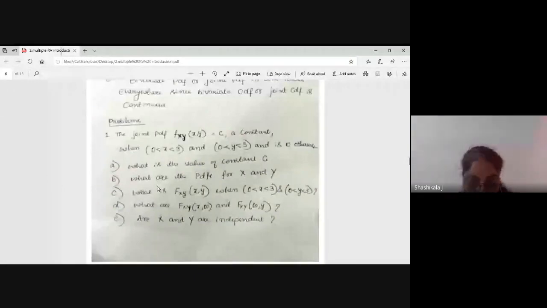Next is what they're asking. Can anyone tell me what is capital F of xy? The range of x and y is given, but you know the joint CDF. I will ask randomly what you have to do in the problem. Then it is easy. Okay, then I'll ask randomly. Let me see how much you are able to do.